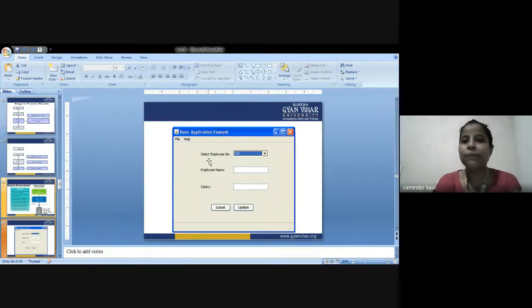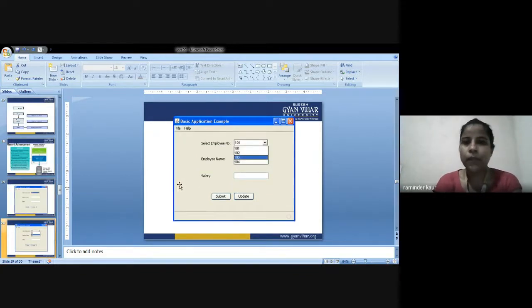Basic application example: select employee number. In this manner we are supposed to operate the database. Select employee number 101. Next step is employee name, 103. It could be ABC, it could be character, it could be numeric. It depends on the factors that are set for inserting the employee name. It could be numeric if you have set the value to numeric, characters if you have set it to characters, or alphanumeric. Next is the salary. We are supposed to enter the salary in the third slide.